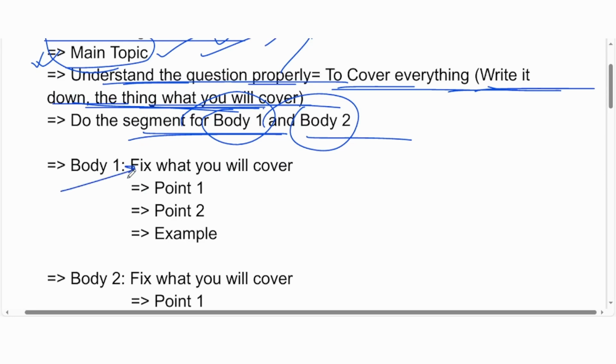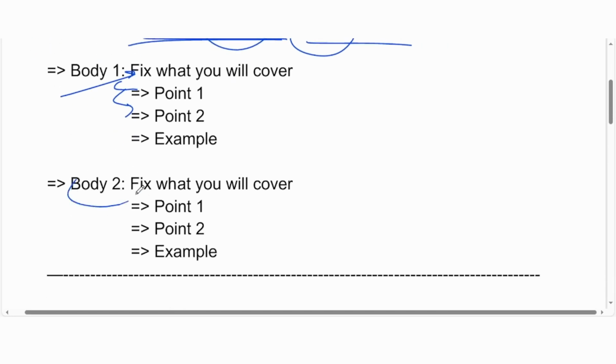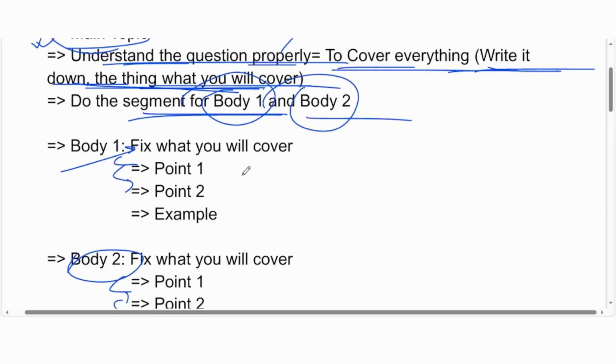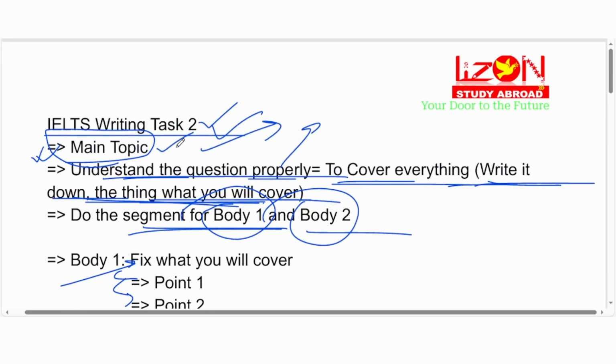After that, you will have body 1. For what you will write in body 1, make at least 2 points. For what you will write in body 2, make at least 2 points. It's important, mainly because of the topic sentence. A lot of students don't know the importance of the topic sentence. I'm going to discuss that later on, but think about it. Taking notes is super important. So I'm telling you again about taking notes for writing test 2.